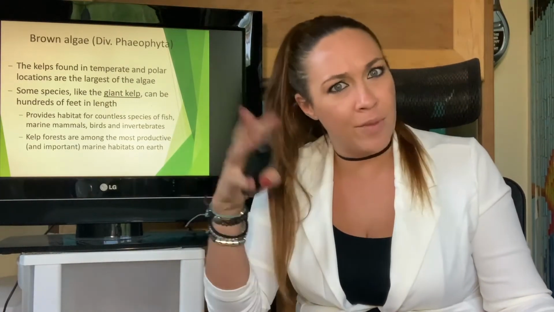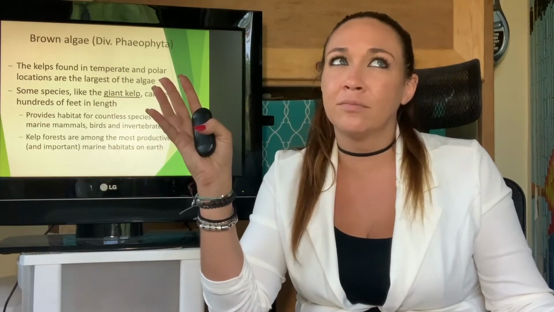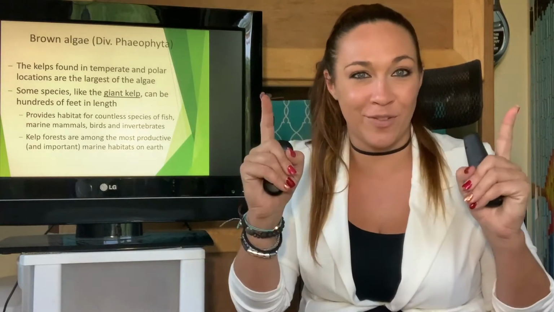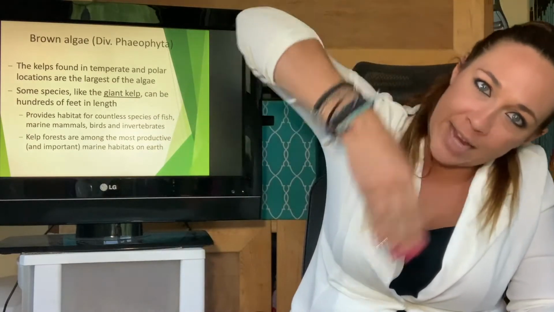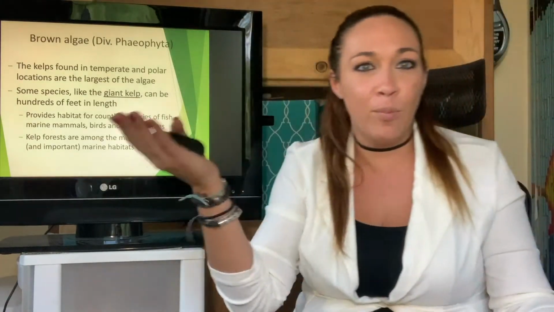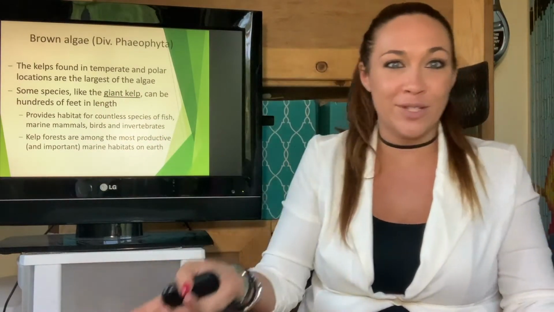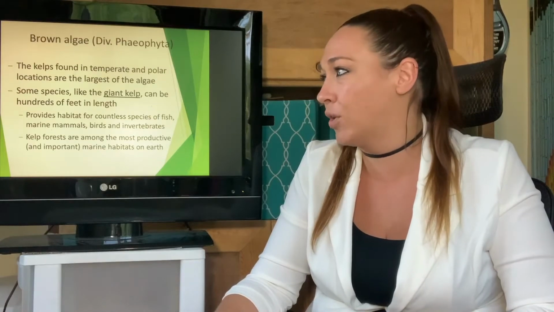Some fish live in them, like the island kelpfish and the giant kelpfish. There it is. The island kelpfish is the little one. The giant kelpfish is the one that literally looks like a blade. It literally turns its face down, tail up, and then kind of moves with the waves as they go back and forth, moving the kelp. It's crazy. So lots of organisms depend on these. It's very, very crucial to have.